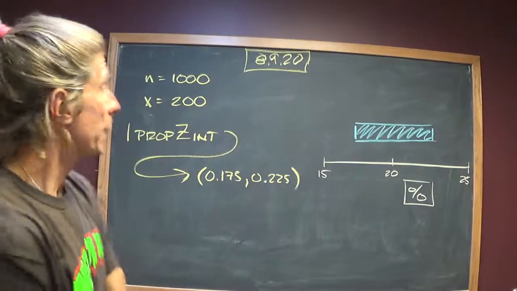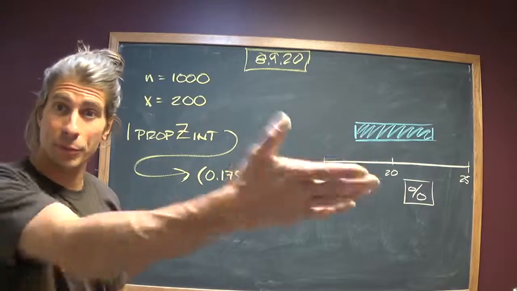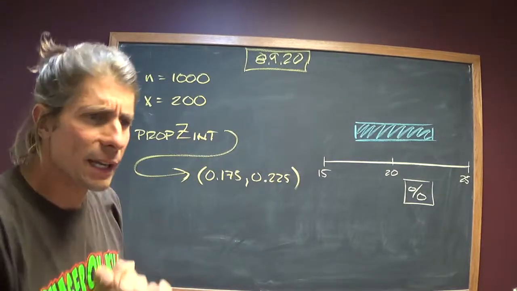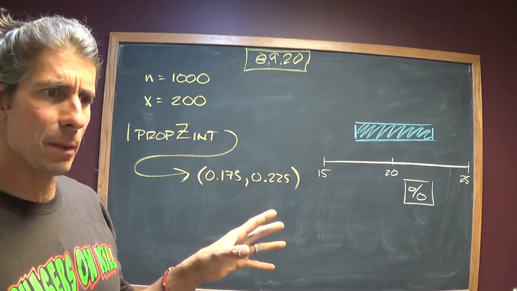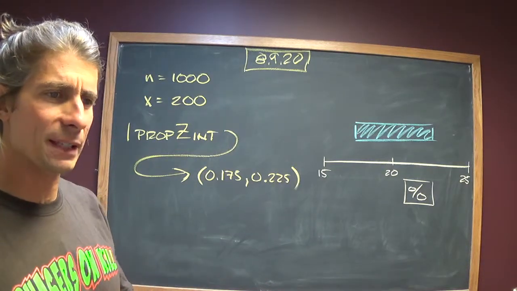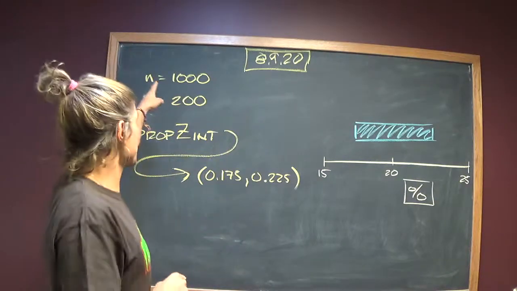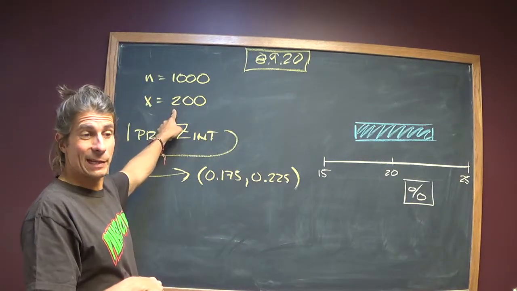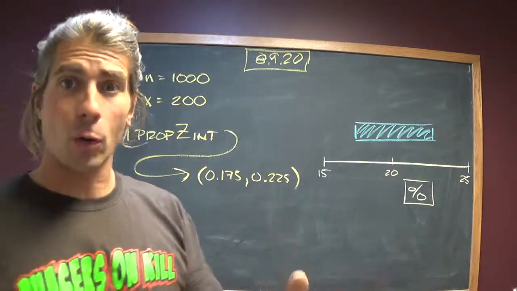Hey everybody, here's a potential solution to problem 8.9.20 from Collaborative Statistics. Looks like we got a Time magazine poll where they asked 1,000 adult Americans what is the main problem facing the country. 1 in 5 answered crime. So of the 1,000, 200 of them answered that crime was the problem.